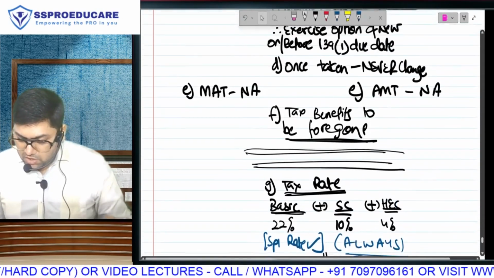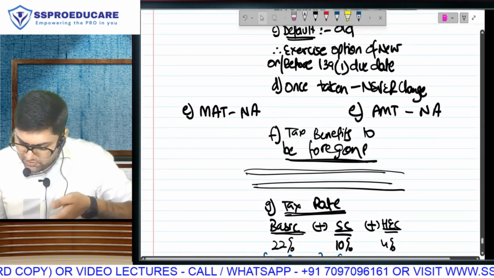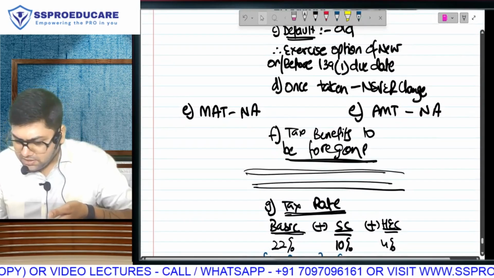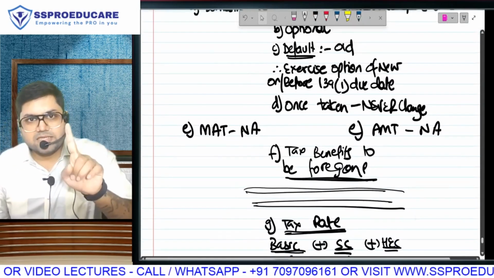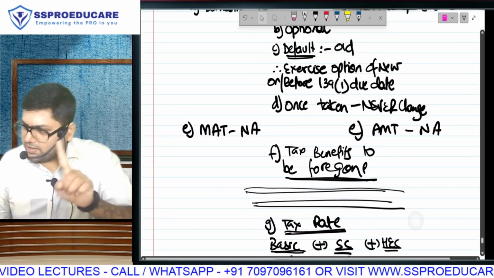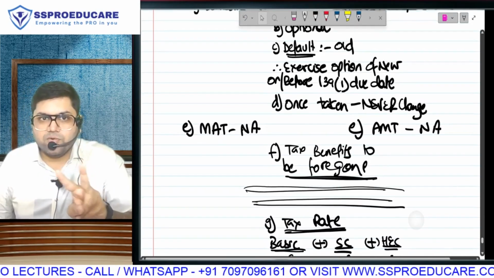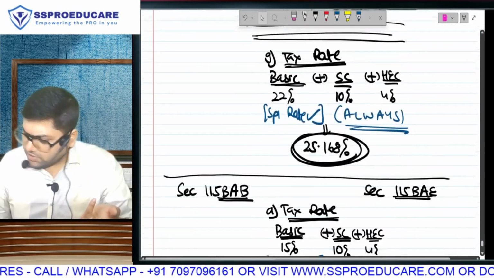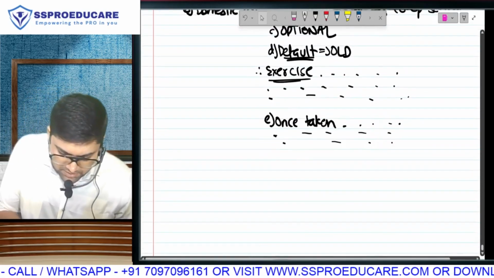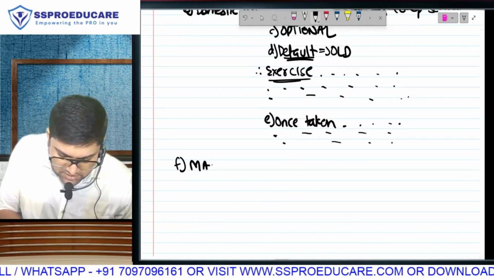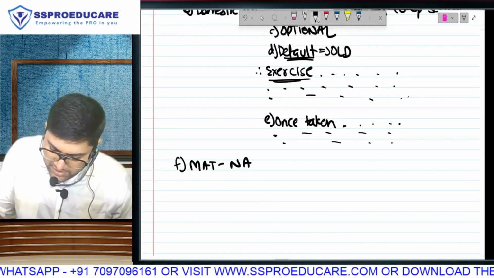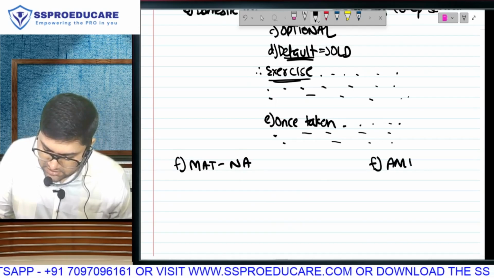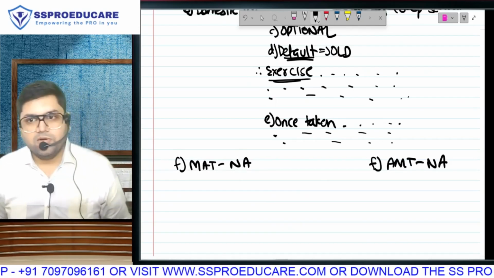All the points that we have written here are getting repeated, if you understand. This point is also the same: exercise your option before the due date. That point is the same. Once you go in the new regime, you cannot change. That point is the same. Next point is also the same. What? Within the new regime, under company I will say MAT not applicable, and under cooperative I will say AMT not applicable.